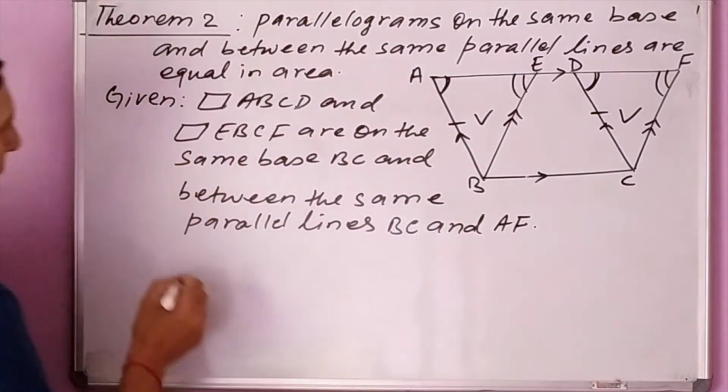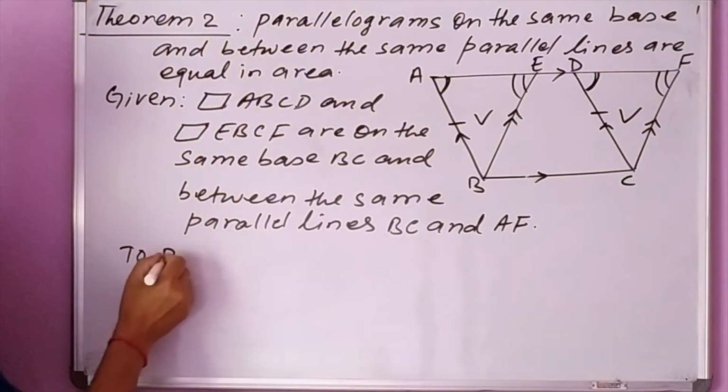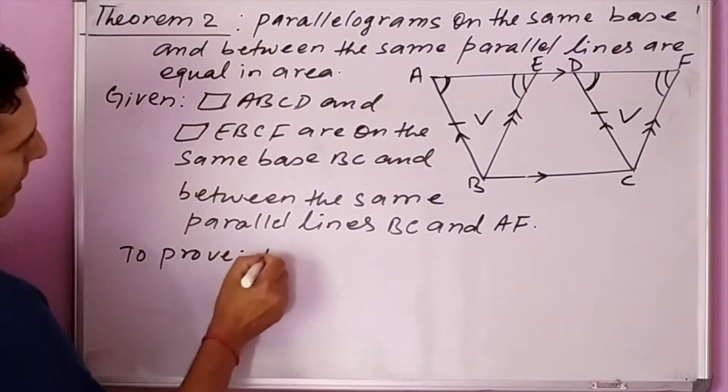It is given. And what we have to prove is that these two parallelograms are equal in area.